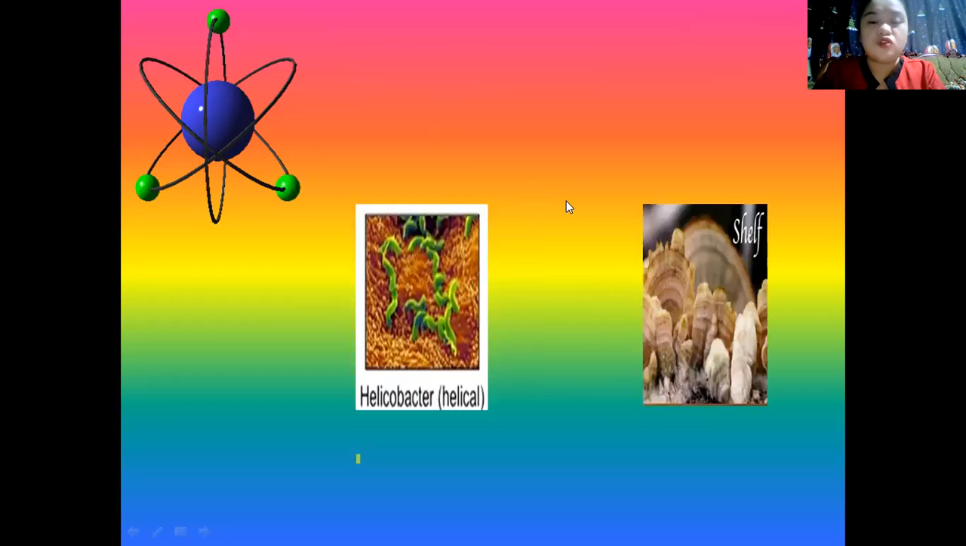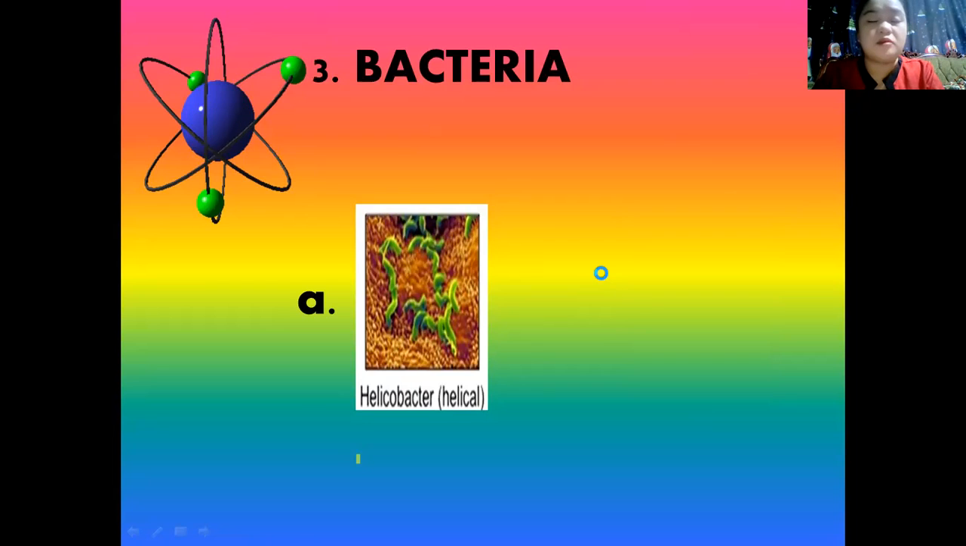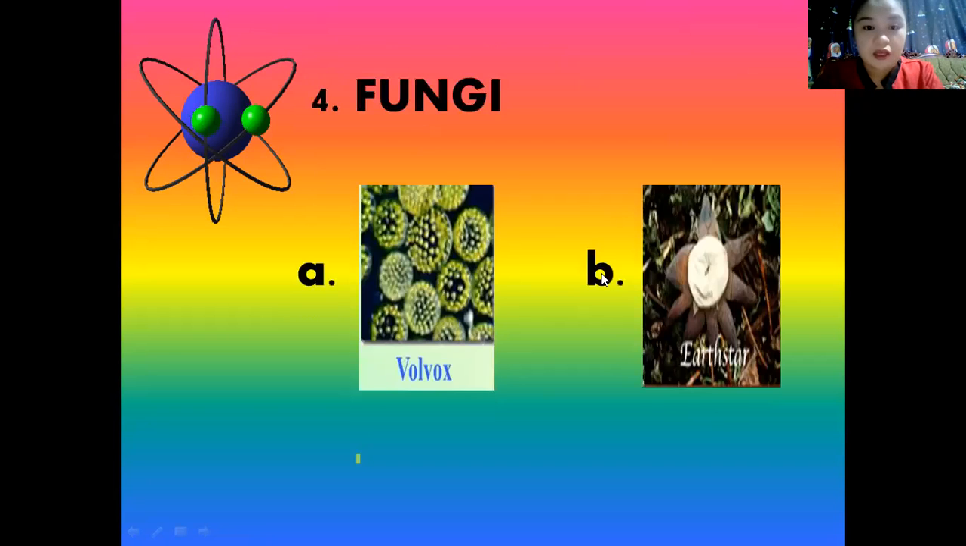Okay, number three. Which of these pictures is a bacteria? Is it A or B? Okay, the answer is letter A. It's the Helicobacter. All right, next. Number four, which is the fungi? Okay, is it A or B? All right, the correct answer is letter B. It's the Earth star.